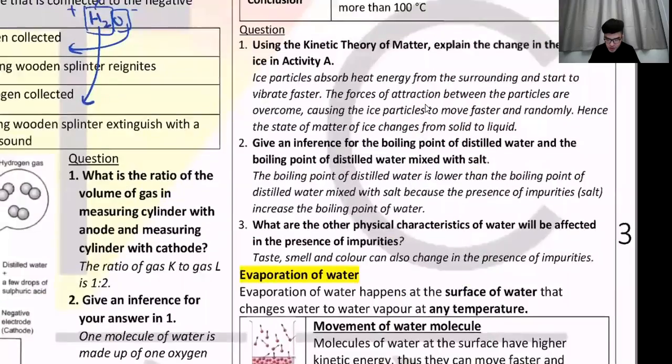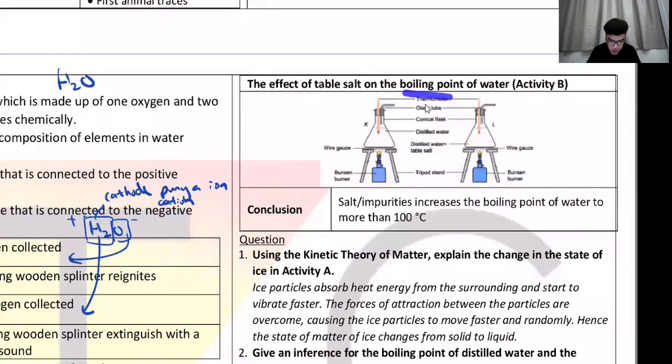And of course, the other way around, salt will increase boiling point. So say your water boils at 100, this thing maybe will boil at 105-ish. Okay, I'm just predicting. All right, as you can see, it increases boiling point. Okay, this chapter is really easy. There's really not much to say.